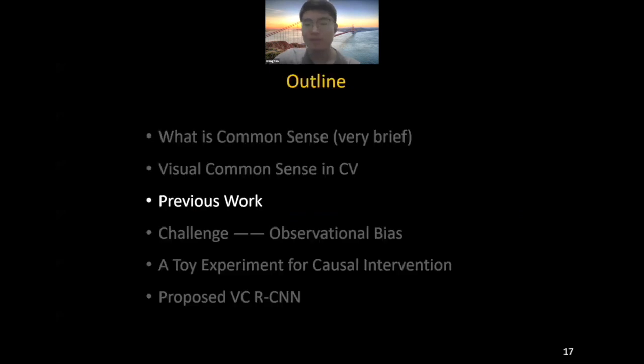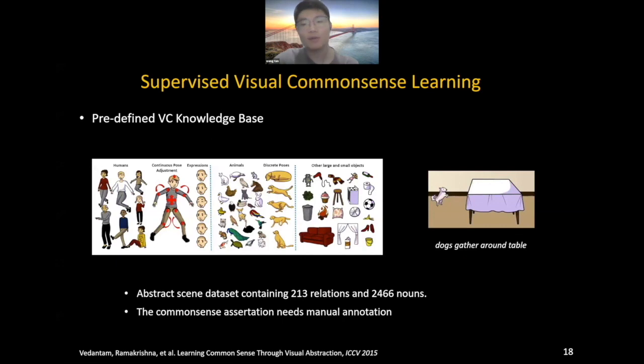Many previous researchers have tried to encode visual common sense. The most direct way is supervised learning with a predefined visual common sense knowledge base. For example, Wisdom constructed a human-generated abstract scene dataset containing 213 relations annotated by AMT. However, these common sense relations need very expensive manual annotation.